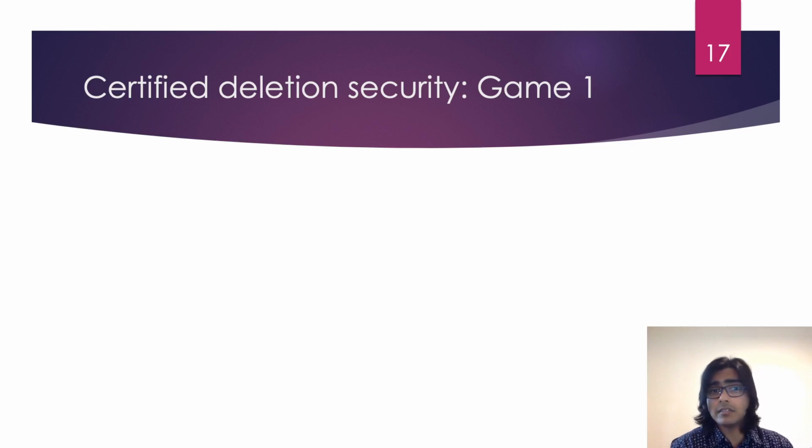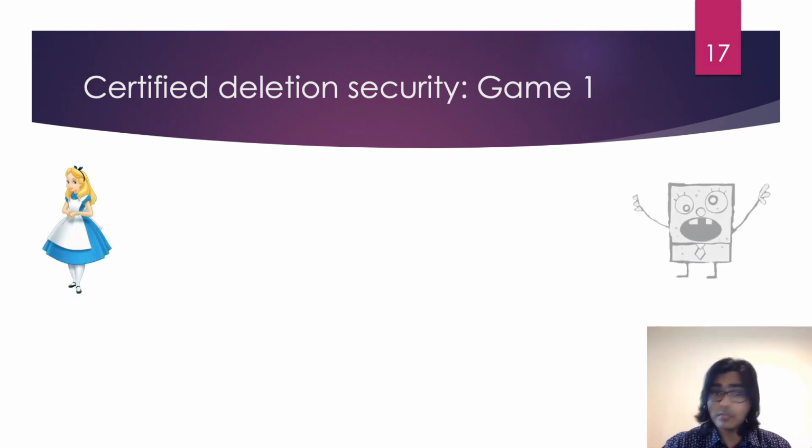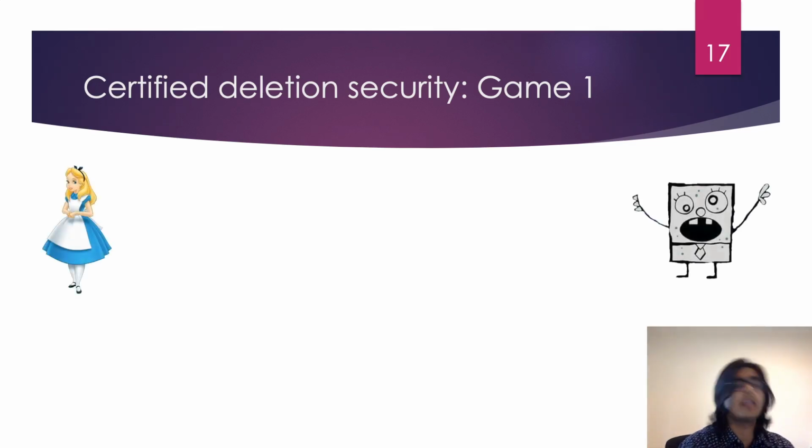Let's look at a game involving the circuits of this game. This game aims to exhibit what might be considered an attack on the certified deletion property of our scheme. Here, Alice will be the party who encrypts and sends a message, while Bob will take an adversarial role. The game begins with Bob selecting any candidate message of his choice and passing it to Alice.